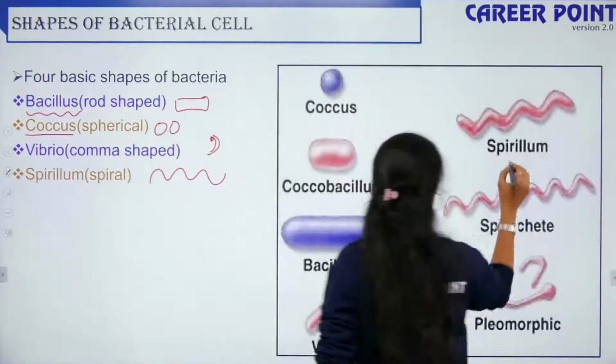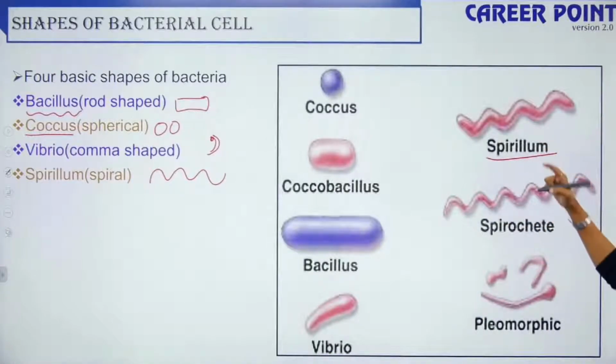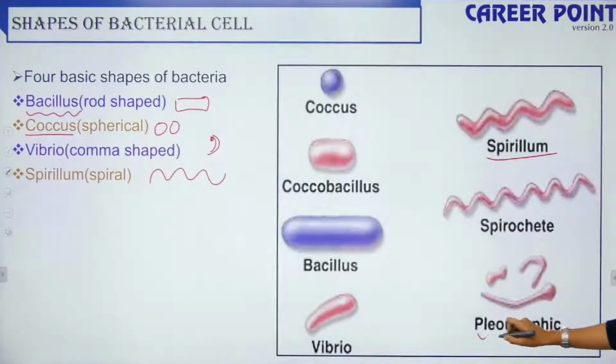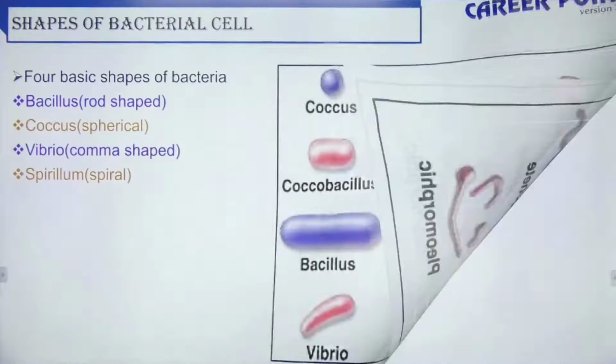So you have spirillum. Spirochete is a version of your spirillum, and pleomorphic, meaning it can take any shape. It has no definite shape, but it can take up any particular shape. So pleo is any, morphic is morphology. It can take up any type of cell shape. So that is your pleomorphic.